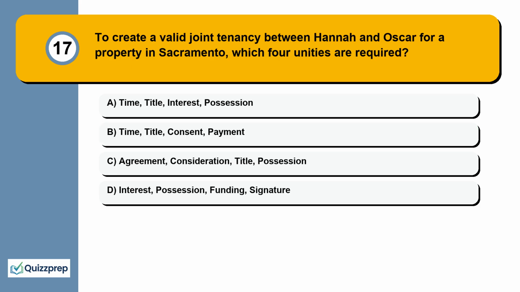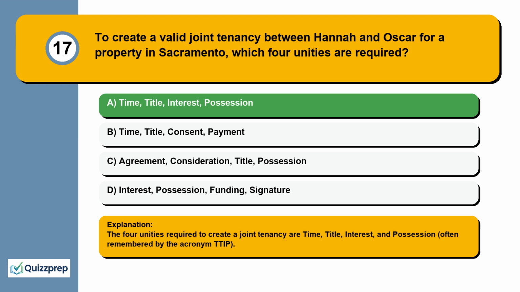Question 17. To create a valid joint tenancy between Hannah and Oscar for a property in Sacramento, which 4 unities are required? Time, title, interest, possession. Time, title, consent, payment. Agreement, consideration, title, possession. Interest, possession, funding, signature. The 4 unities required to create a joint tenancy are time, title, interest, and possession, often remembered by the acronym TTIP.